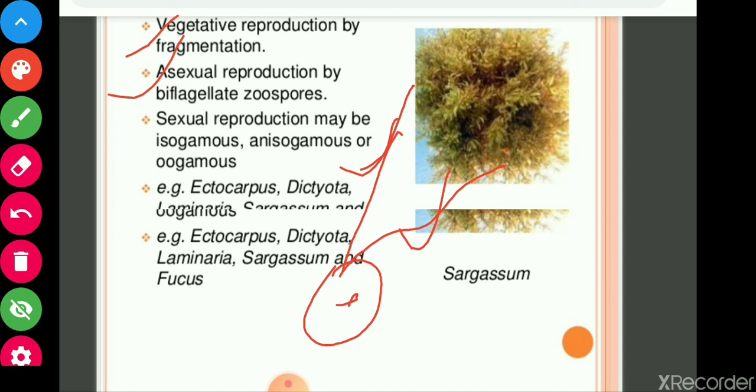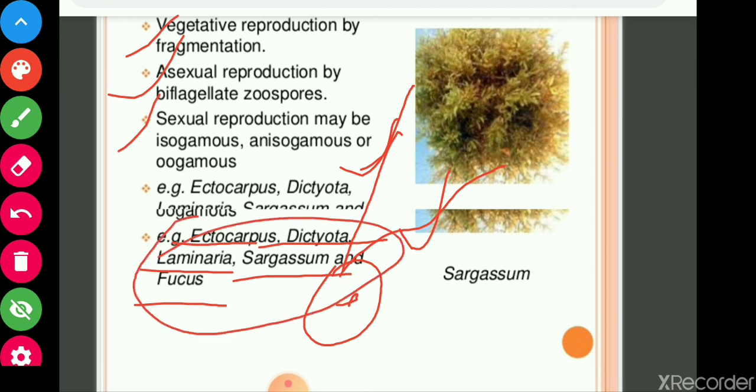Sexual reproduction may be isogamous, anisogamous or oogamous type. Now I think you have understood isogamous, anisogamous and oogamous types of sexual reproduction. The examples are Ectocarpus, Dictyota, Laminaria, Sargassum and Fucus. These are the examples of brown algae. Sargassum, this is an example, you can see here.